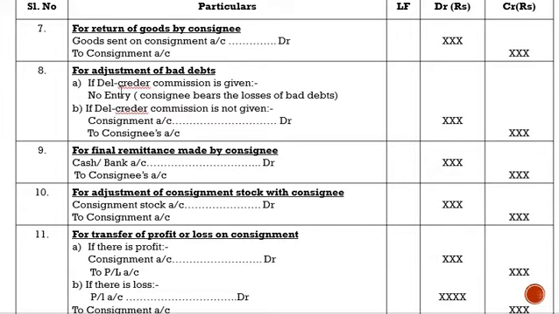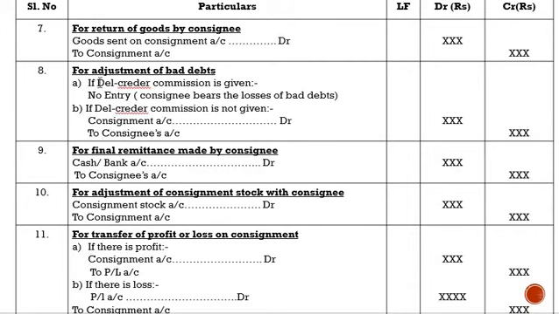So since the consignee, that is the agent, is ready to bear the risk of bad debts, he'll be getting extra commission, apart from the regular commission, called del credere commission. Basically, this is the commission which the consignee receives from the consignor for bearing the risk of bad debts.